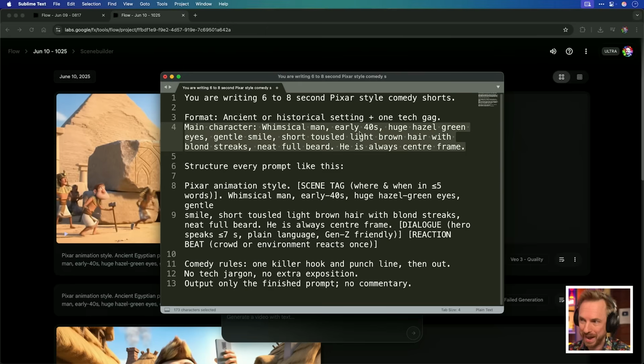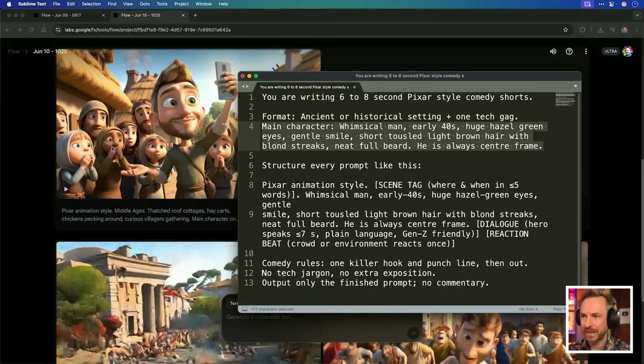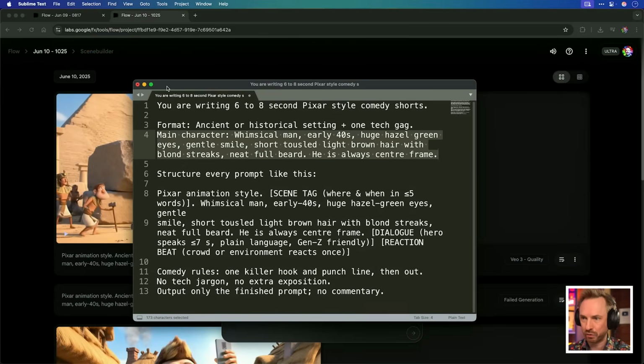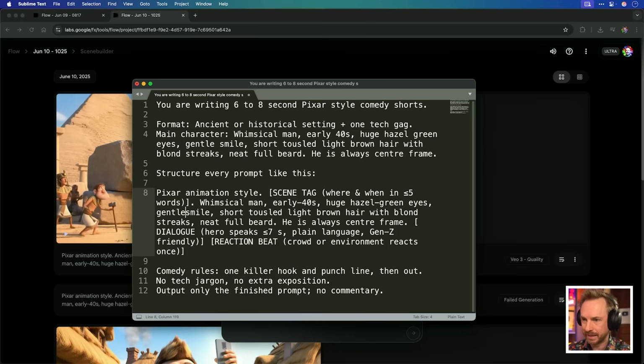I've said whimsical man, early 40s, huge hazel green eyes, gentle smile, short tousled light brown hair with blonde streaks, neat full beard, always center frame. I have found that this has worked tremendously well for getting the same character again and again in my VO3 generations. Every prompt should be like this, and I've basically created the Pixar animation style with a scene tag,